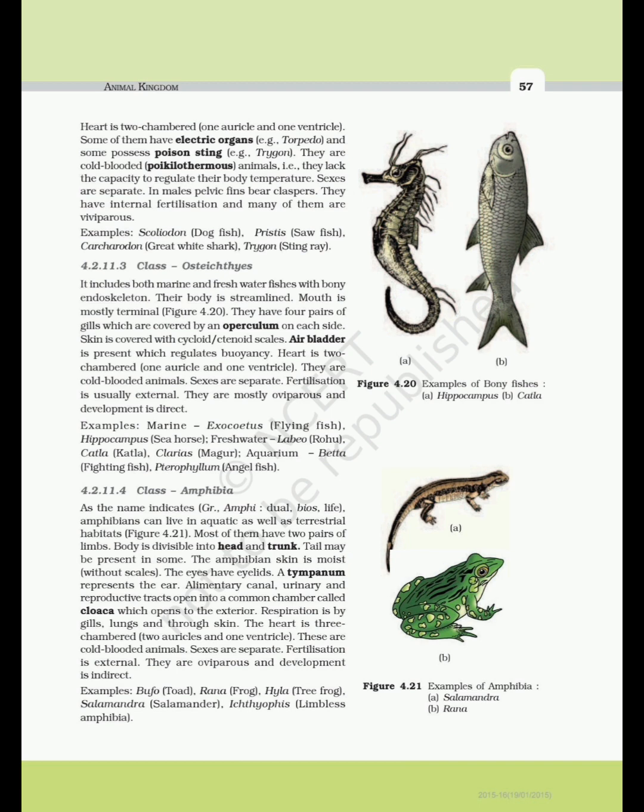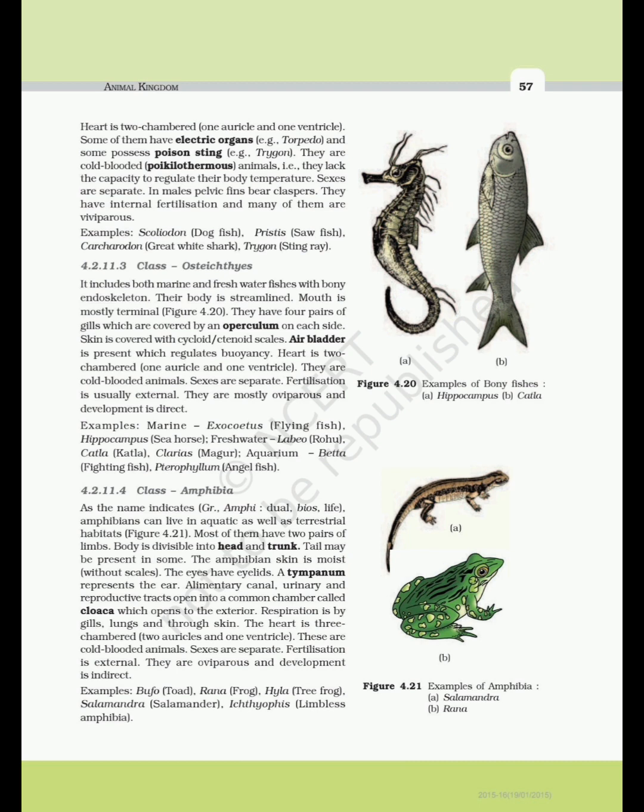Heart is two-chambered, one auricle and one ventricle. Some of them have electric organs, e.g., Torpedo, and some possess poison sting, e.g., Trygon. They are cold-blooded poikilothermous animals, i.e., they lack the capacity to regulate their body temperature. Sexes are separate. In males, pelvic fins bear claspers. They have internal fertilization and many of them are viviparous. Examples: Scoliodon, dogfish; Pristis, sawfish; Carcharodon, great white shark; Trygon, stingray.